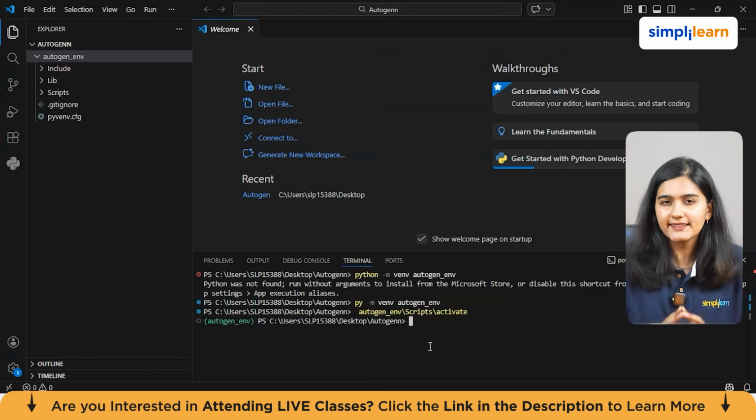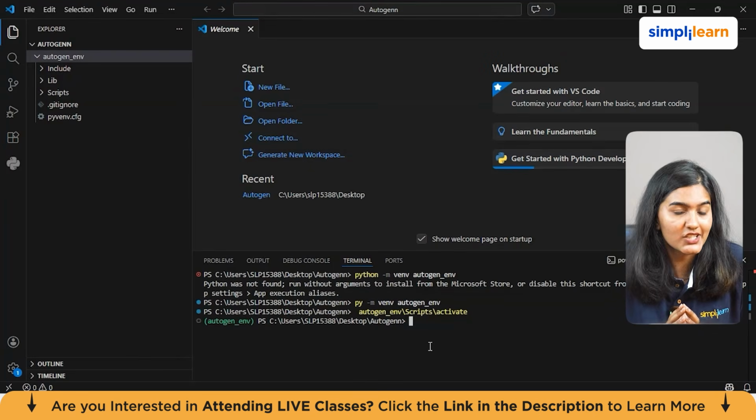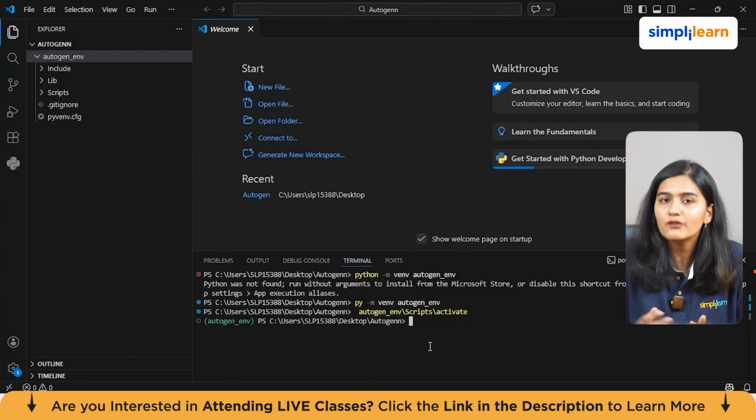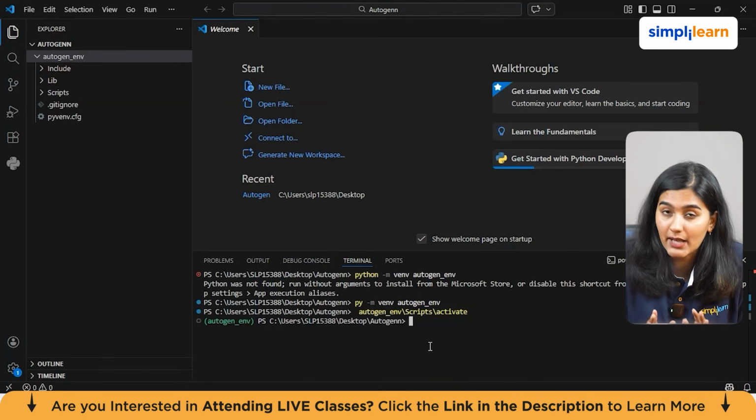Now, technically, this step is optional. You can install AutoGen globally onto a system also. But I would recommend using a virtual environment, it is a very good habit. It avoids dependency conflicts later, especially when you start building more AI applications.